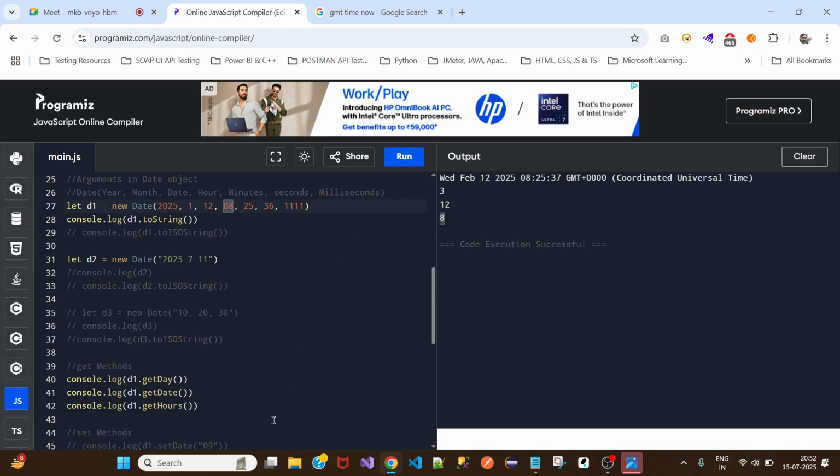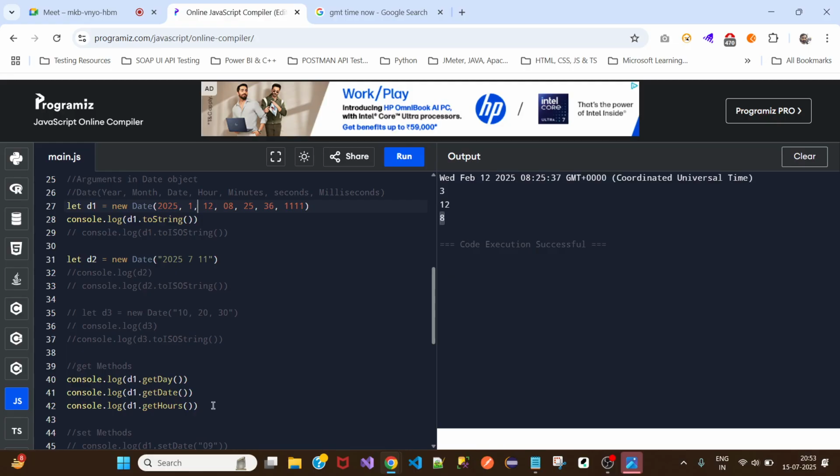But in the code, the day is not mentioned. Actually this is month. In the code day is not mentioned. You're saying we are not passing any day in the parameters. Yes, true, correct. We are not passing it.